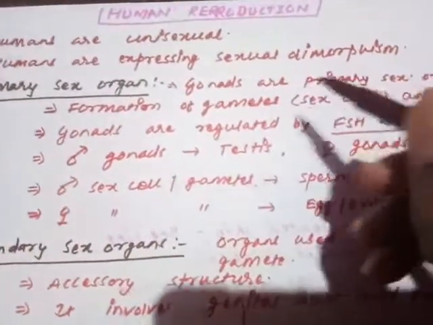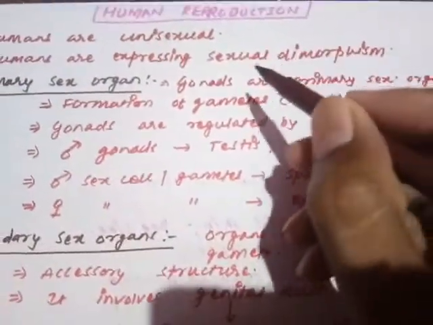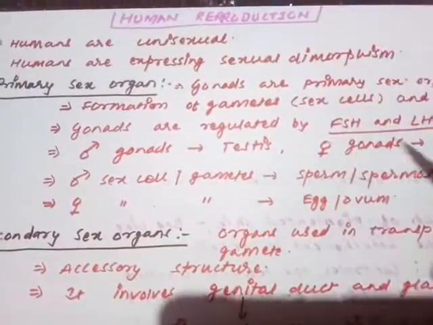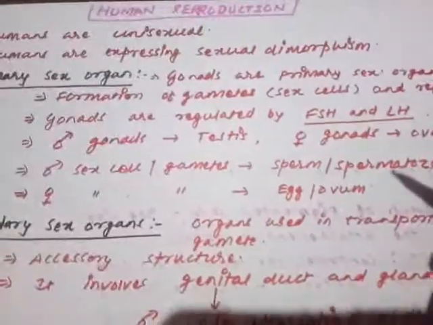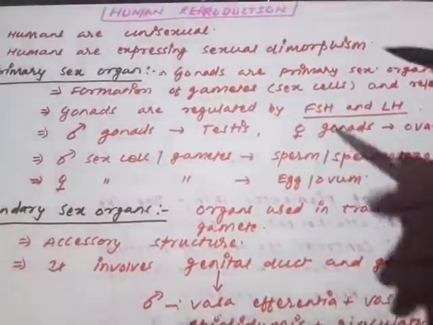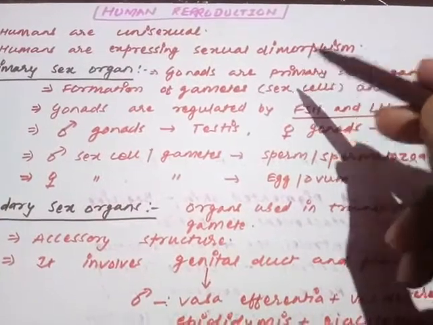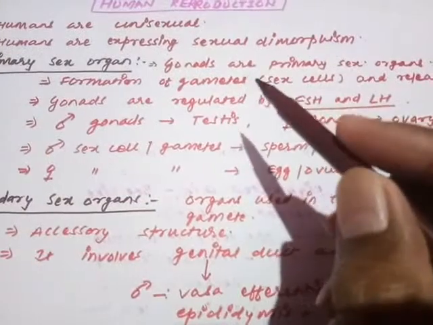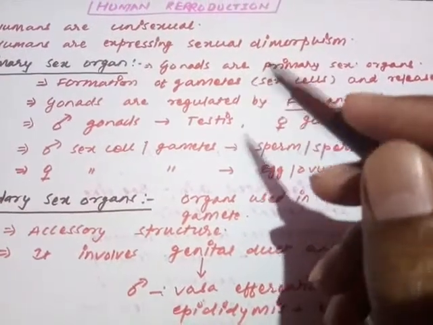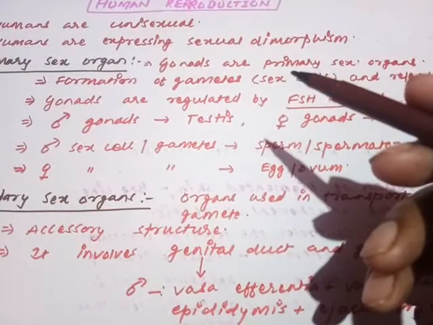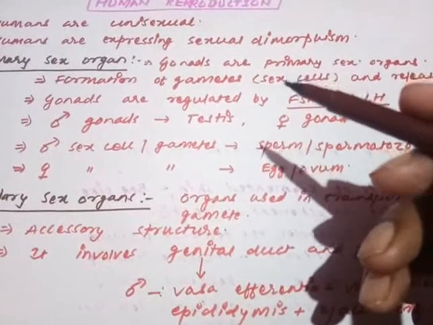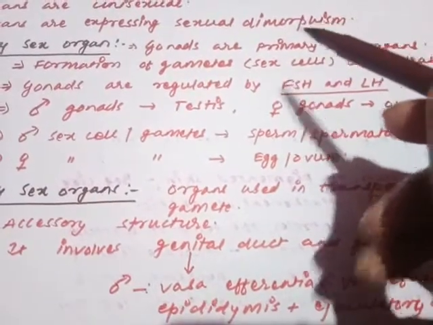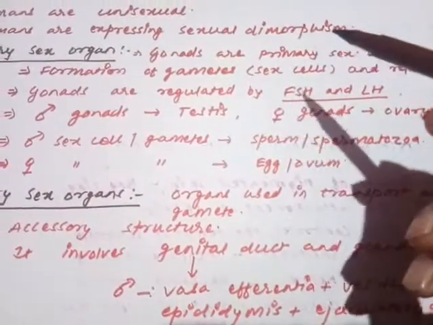Second, a very important point that may be a new concept: humans express sexual dimorphism. Now the question arises, what is the meaning of sexual dimorphism? Sexual means based on the sexes, whether male or female. Dimorphism: di means two, and morph means form, meaning external features.